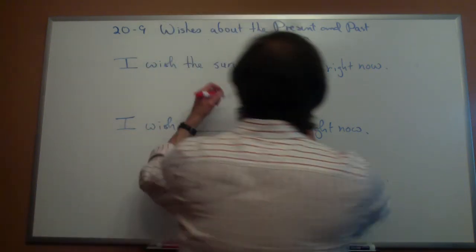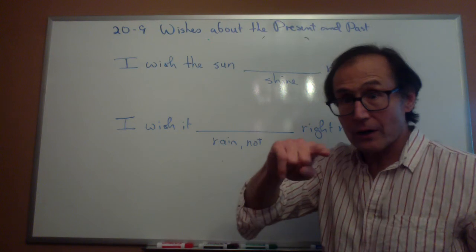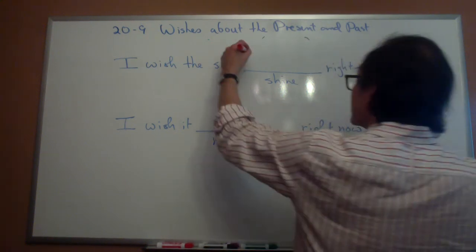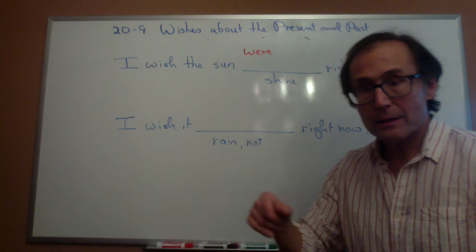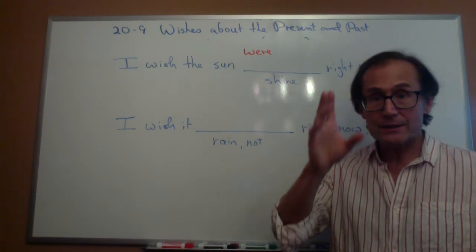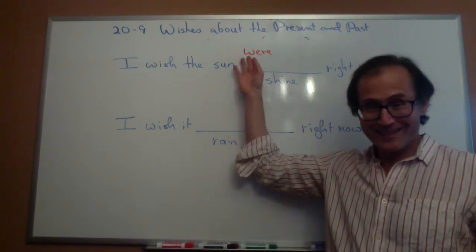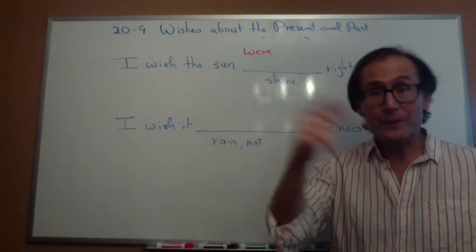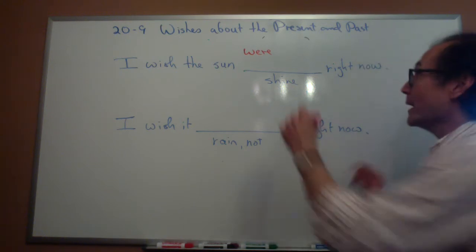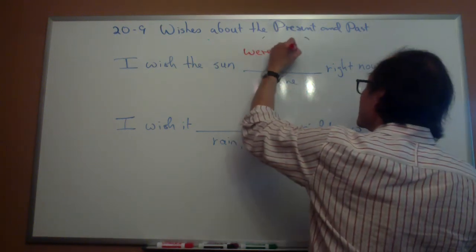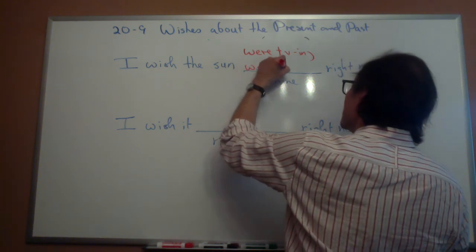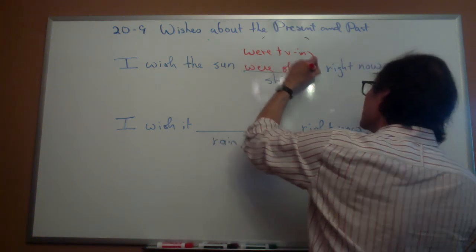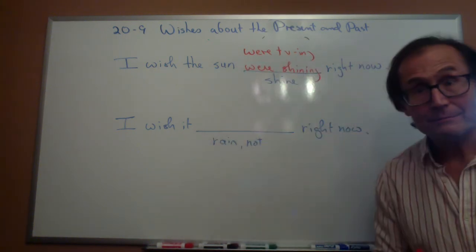Remember, I use the same as in the if clause, so I will use were, because when I use be in an imaginary present if clause, it's always were for the present imagination. I'll use were plus verb ing. I wish the sun were shining right now. Okay?